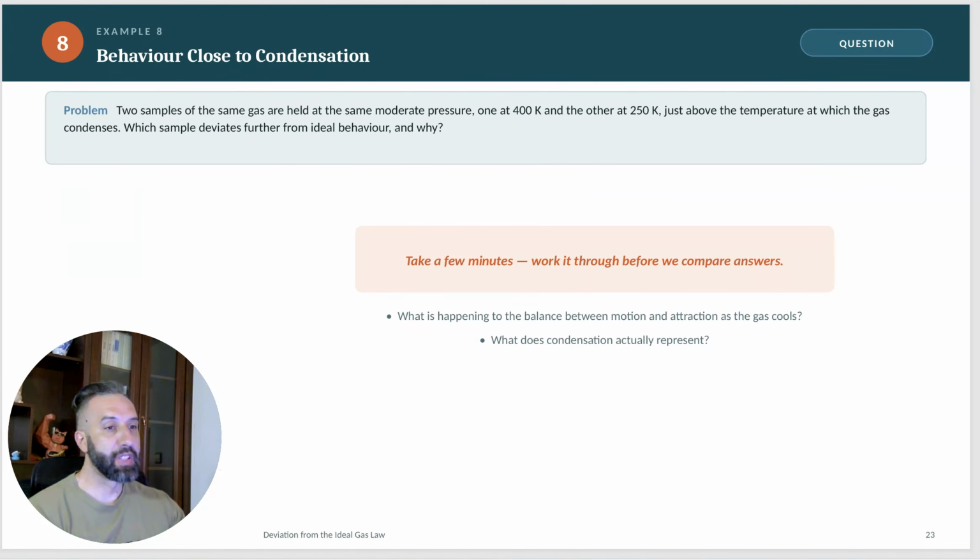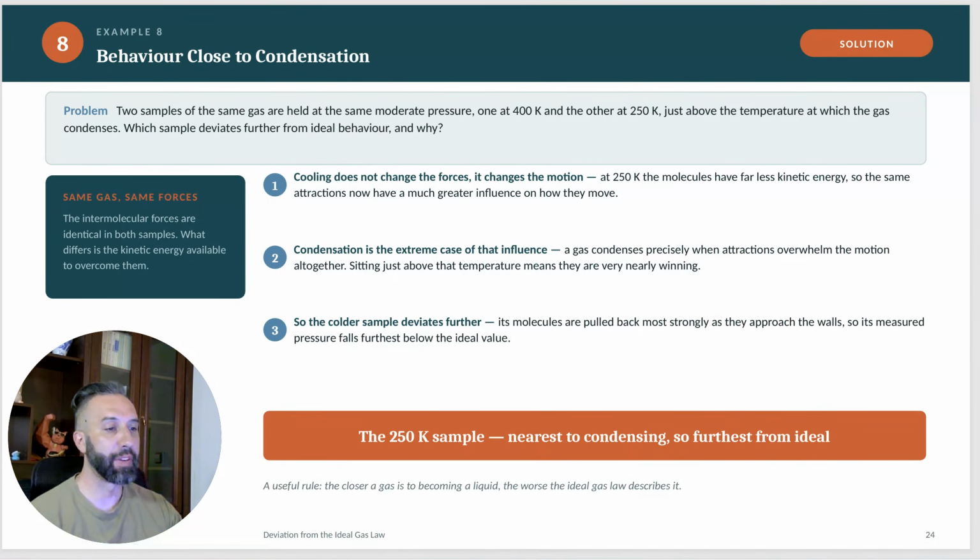Two samples of the same gas are held at the same moderate pressure, one at 400 K and the other at 250 K, just above the temperature at which the gas condenses. So this is just above the boiling point. Which sample deviates further from ideal behavior and why? Obviously 250 K will be closer to condensing than 400 K. It's a pretty easy answer.